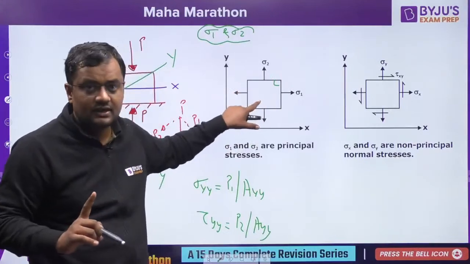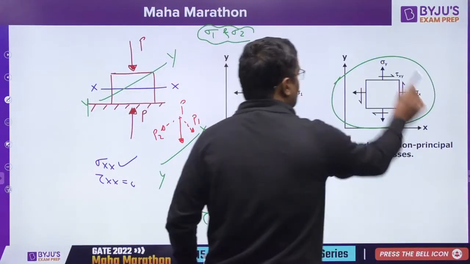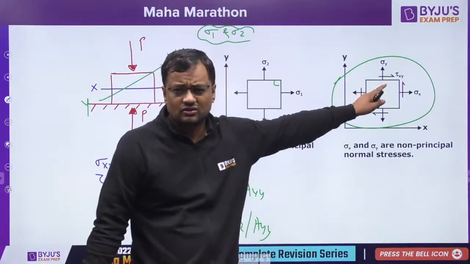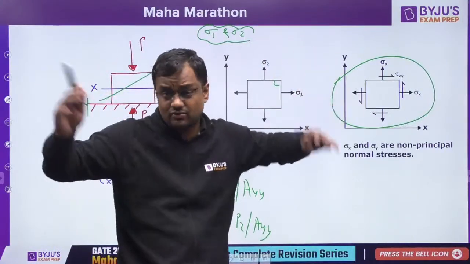There is no shear stress. And those are random stresses, sigma x, sigma y, tau xy, because tau xy is not 0 there. Not 0 means that these are ordinary stresses, not maximum, not minimum.